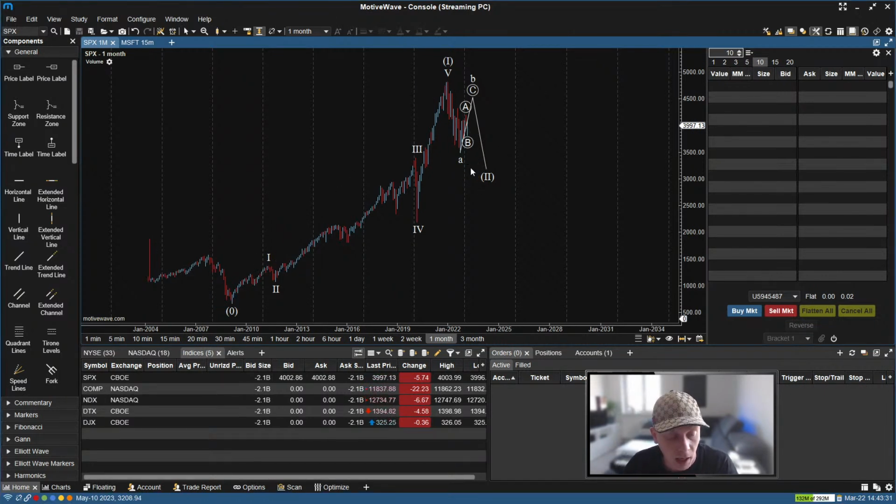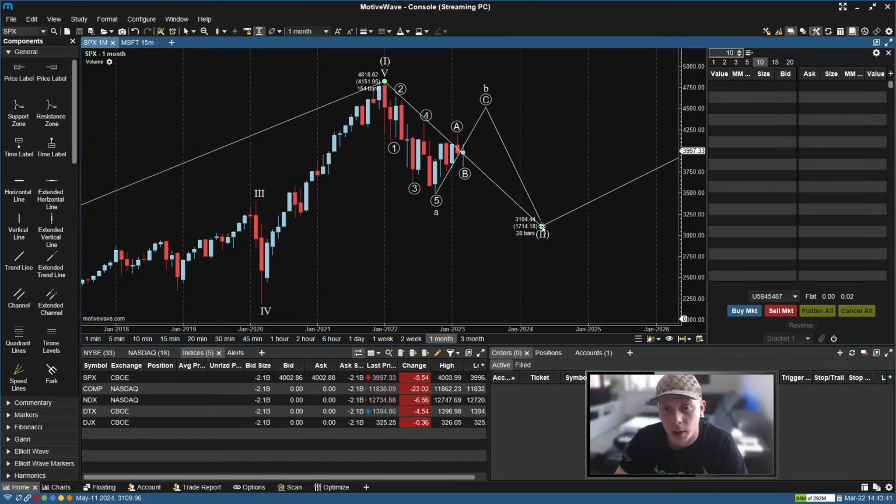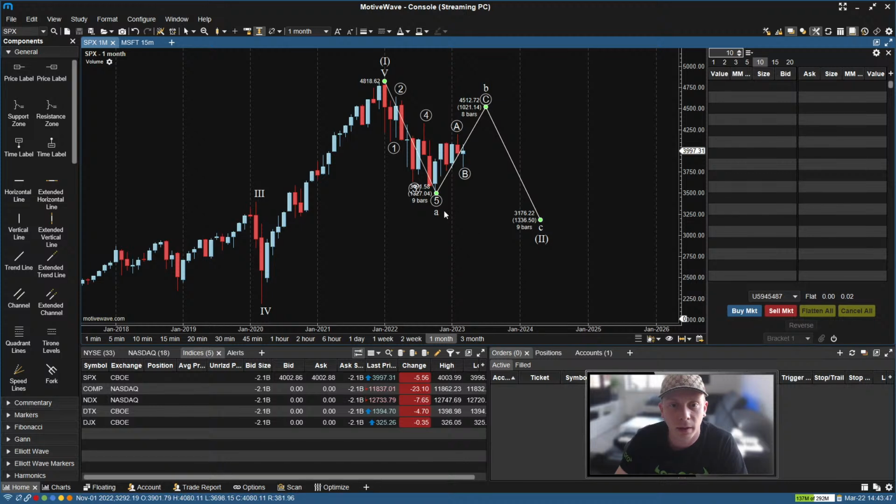Anyway, so yesterday, under the assumption that we can label this wave 2 here as an ABC, either corrective pattern, either a zigzag or a flat, we already labeled this like this. Now, if it were a zigzag, which is the one with the highest probability, what did we say?